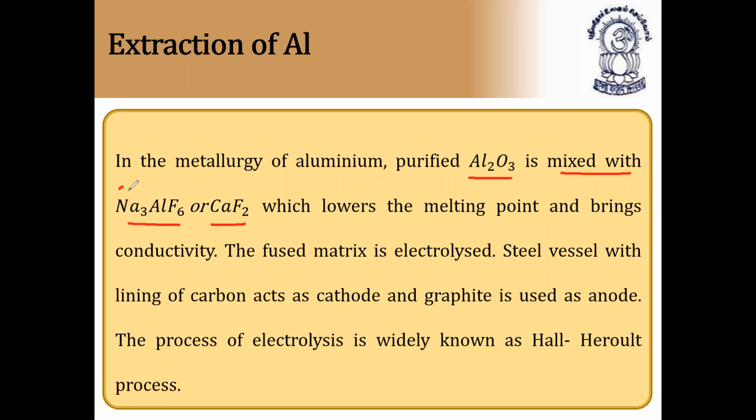So I'll write the spelling again. Na3AlF6 is called what? It is called cryolite. And CaF2 is called what? It's called fluorspar. So why are we adding this in the electrolytic reduction of aluminum oxide? This is mixed with aluminum oxide because it lowers the melting point and brings conductivity.